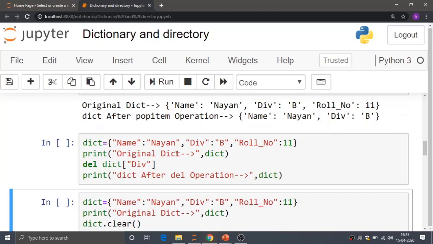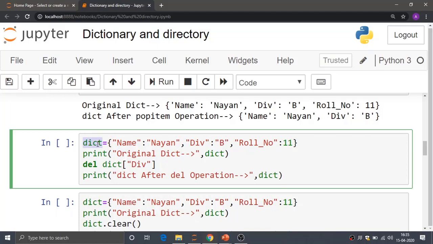These methods are very easy. I am just using a single line over here, and the remaining syntax is the same for all the operations, that is declaring the dict, initialization of the dictionary variable. Then I am printing the original dictionary, and then I am using the del keyword for deleting the element. Again I am deleting the division from the original dictionary, and after that I am printing the dictionary elements again after the del operation.